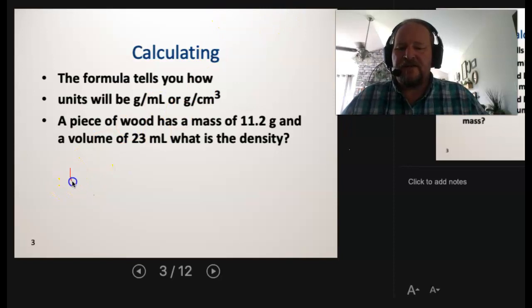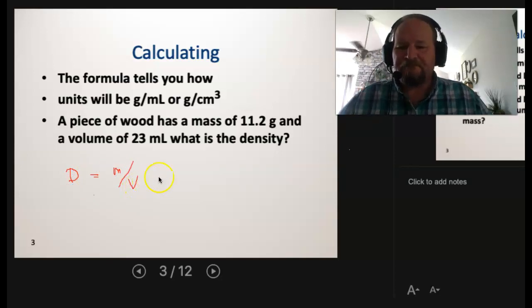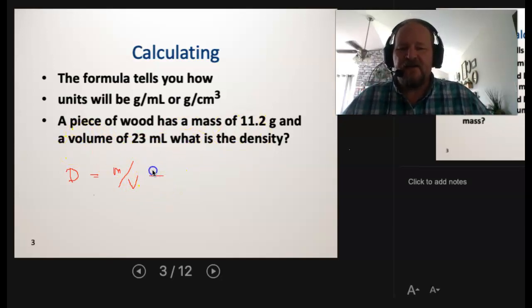So we're going to plug and chug here. A piece of wood has a mass of this and a volume of that. What is the density? Well, it's going to be 11.2 grams divided by the volume, which is 23 milliliters.